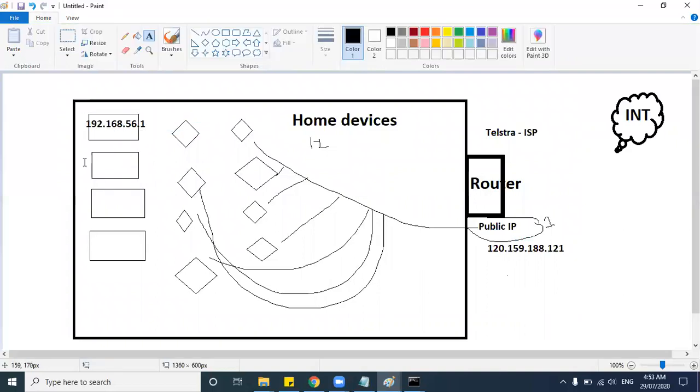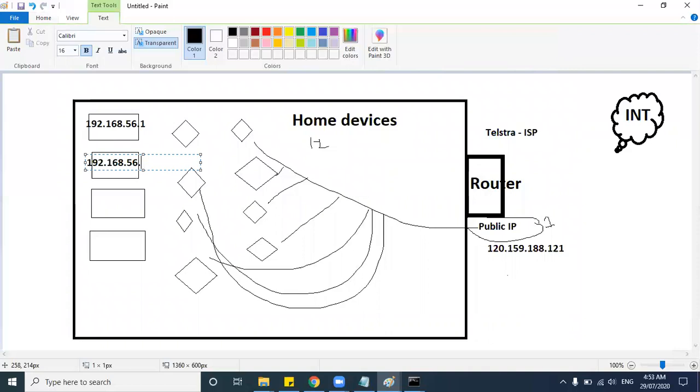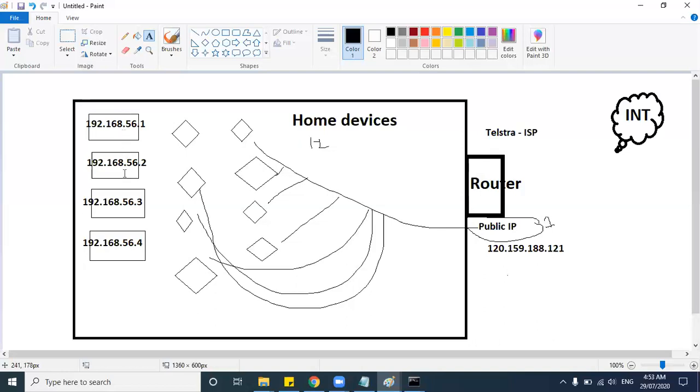Suppose I connect my MacBook, it has this address, my mobile will have this address, and my friend's mobile will have this address. So there are different private IP addresses. The internet service provider, whether Telstra, Airtel or Jio, connects you to the internet with only one public IP address.